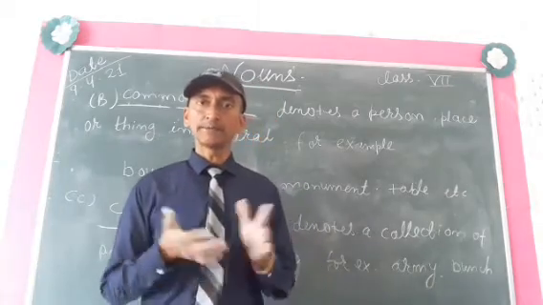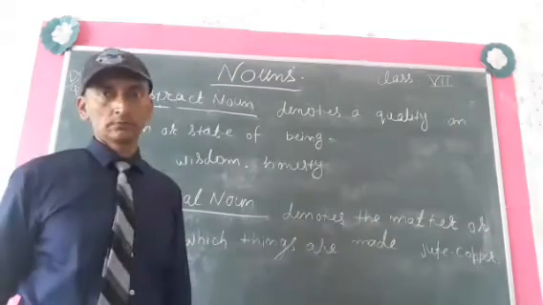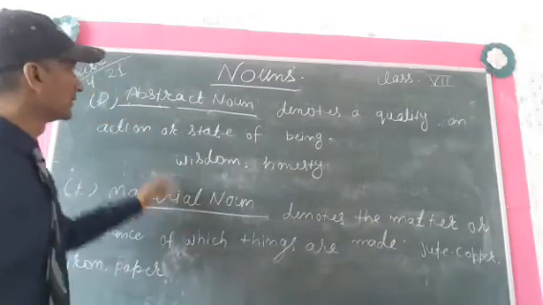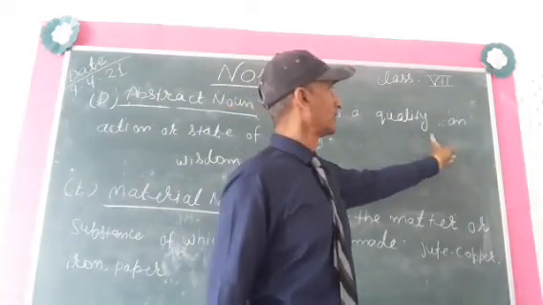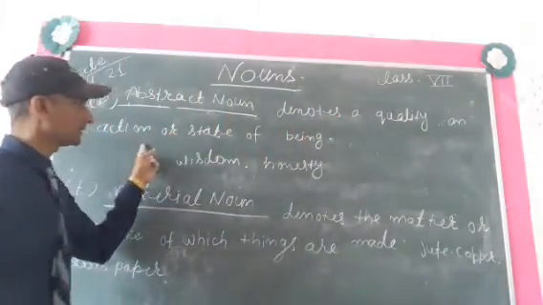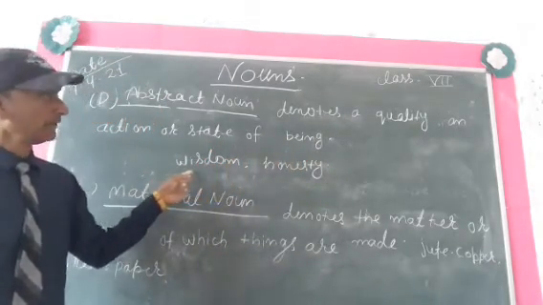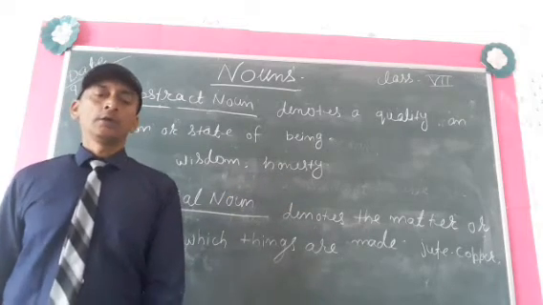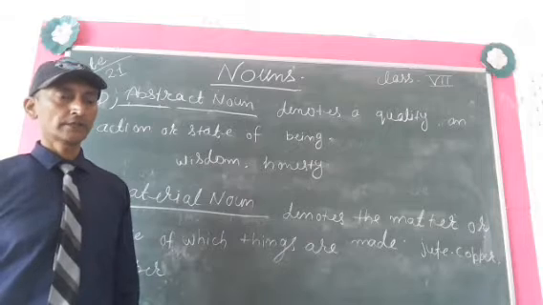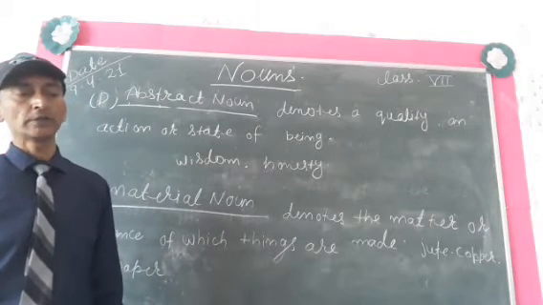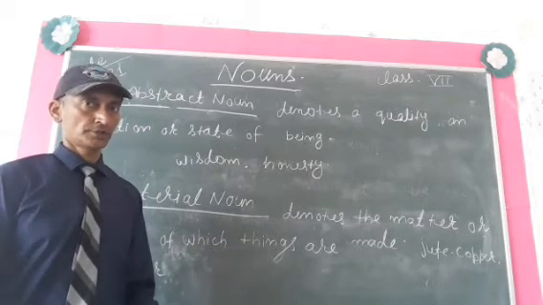Okay, and now the fourth one is abstract noun. Abstract noun denotes a quality, an action or state of being. Okay. Example: wisdom, honesty. So in simple words, we can say that an abstract noun is a noun which we cannot see, we cannot touch.